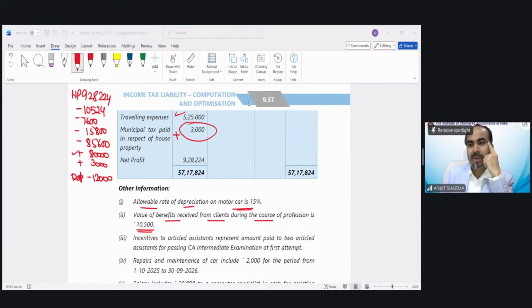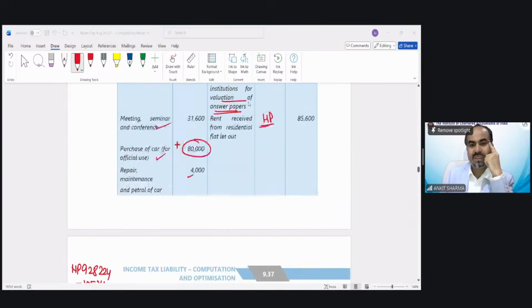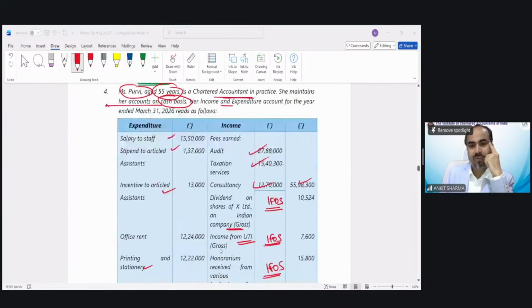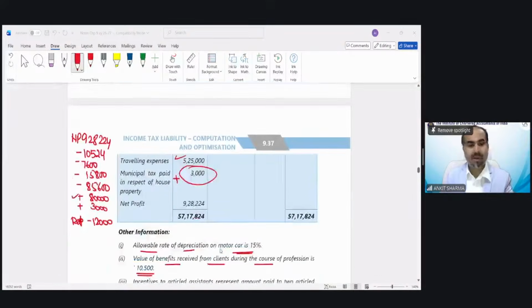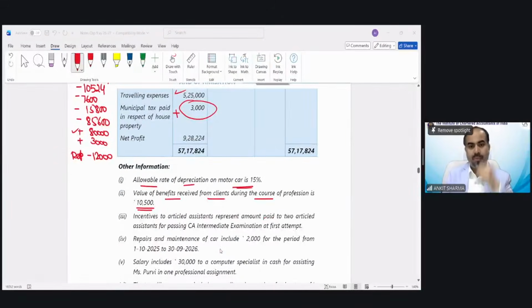It should be the part of income because it is for business expenditure. So that's why it should become the part of your income. So 10,500 rupees needs to be added back. This is done.